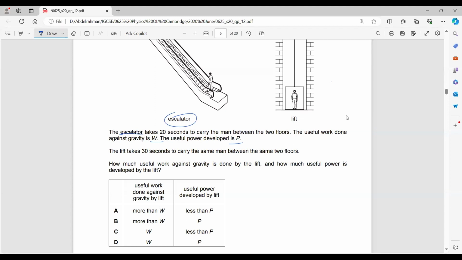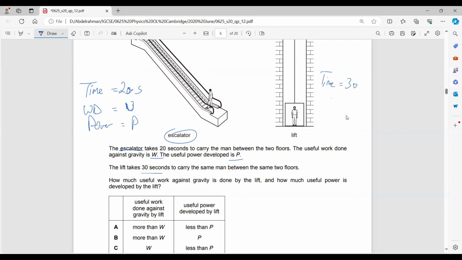The time is 20 seconds, the work done is W, and the power is P. Now the lift takes 30 seconds. We need to find the power and the work done by the lift.